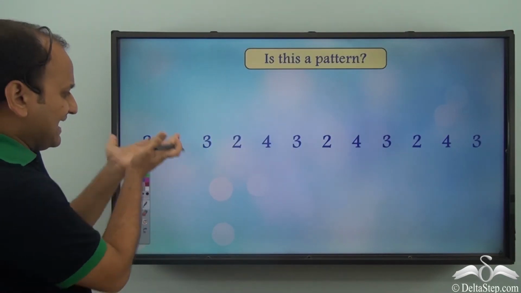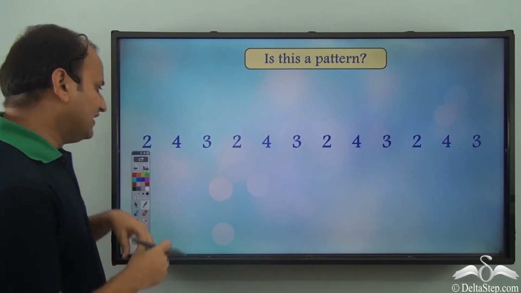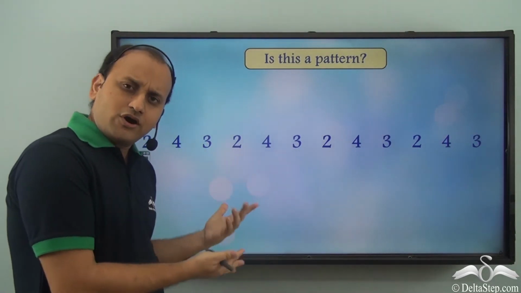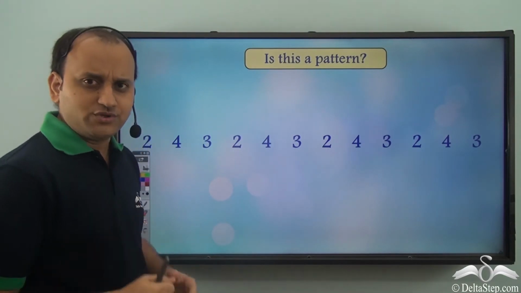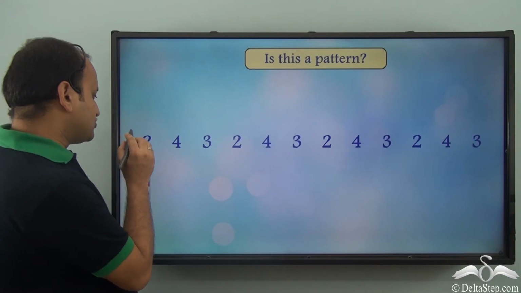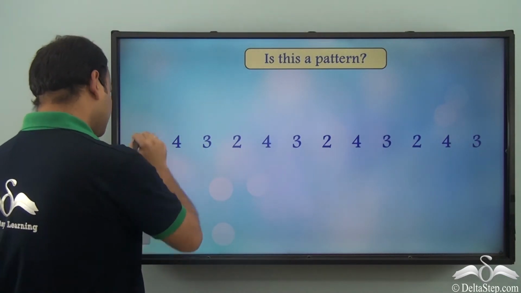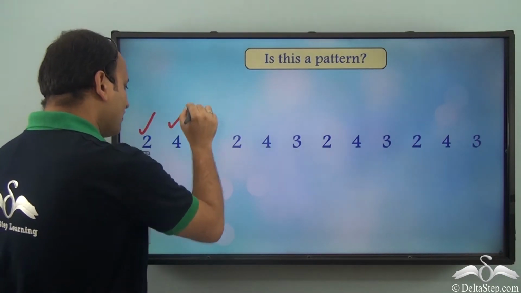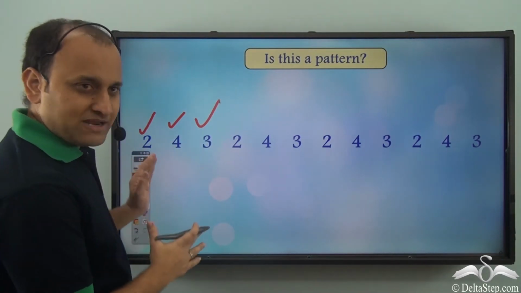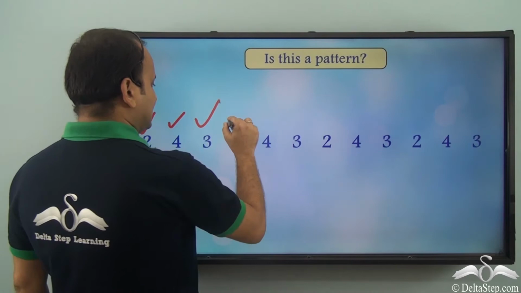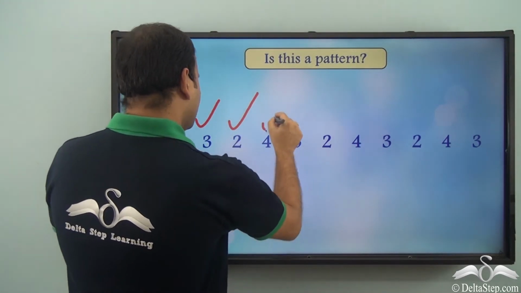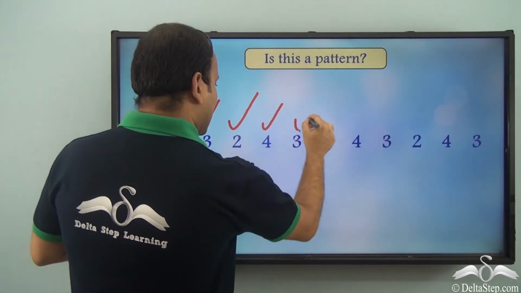Now can you tell me, is this a pattern? Well, these are some numbers, but are they random or do they form a pattern? What do you think? Well, let's see. I have a 2, then I have a 4, then I have a 3. I did not get any repeat till now. Then I have a 2, so that 2 has come again. Then I have a 4, then I have a 3.